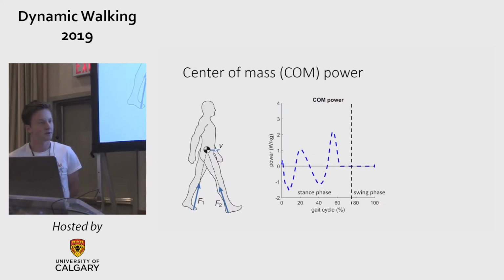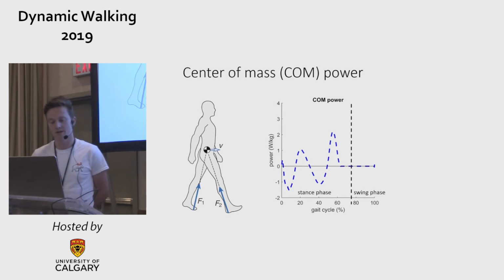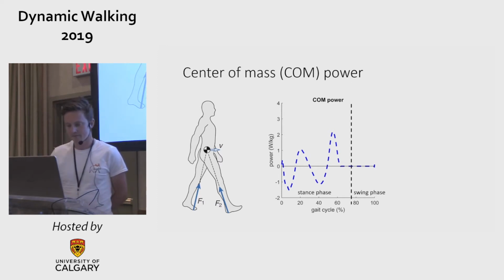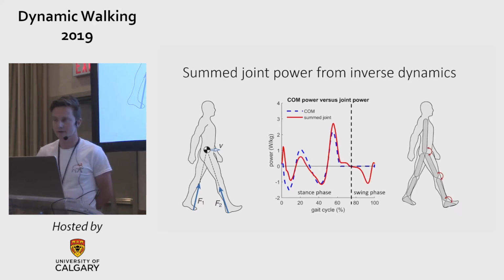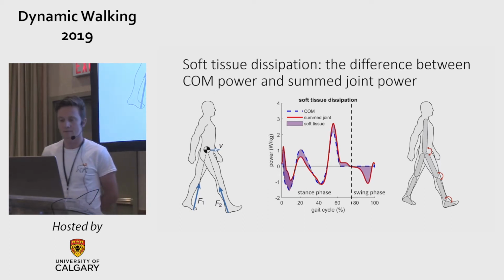So using the center of mass approach, you can compute the center of mass power as the product of ground reaction force and center of mass velocity. Here we see an example. And this is a measure of the work done by the body. Alternatively, you can use inverse dynamics and compute the joint powers. And in this case, they are summed. The ankle, knee, and hip are summed. The result is pretty similar to the center of mass power, but not completely the same.